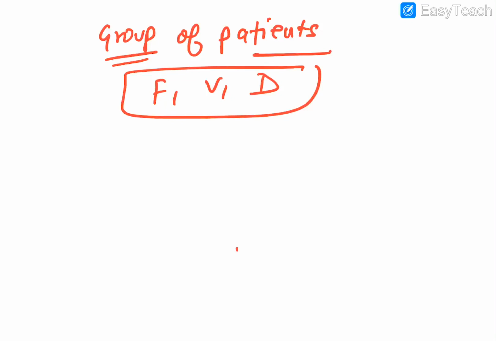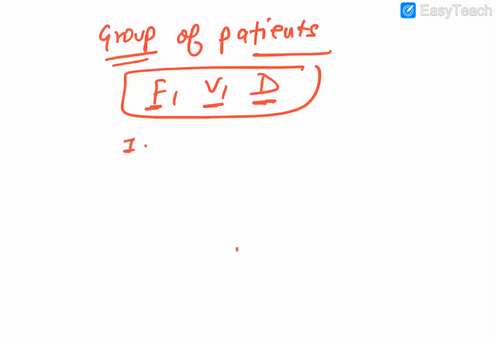And there is a group of patients. Group of patients means they might belong to the same family, or they might have attended the same marriage function, and after that landed with what? Fever, vomiting and diarrhea. And obviously they can add that there might be a marriage party or some special occasion, and all of them have come at once with fever, vomiting and diarrhea.